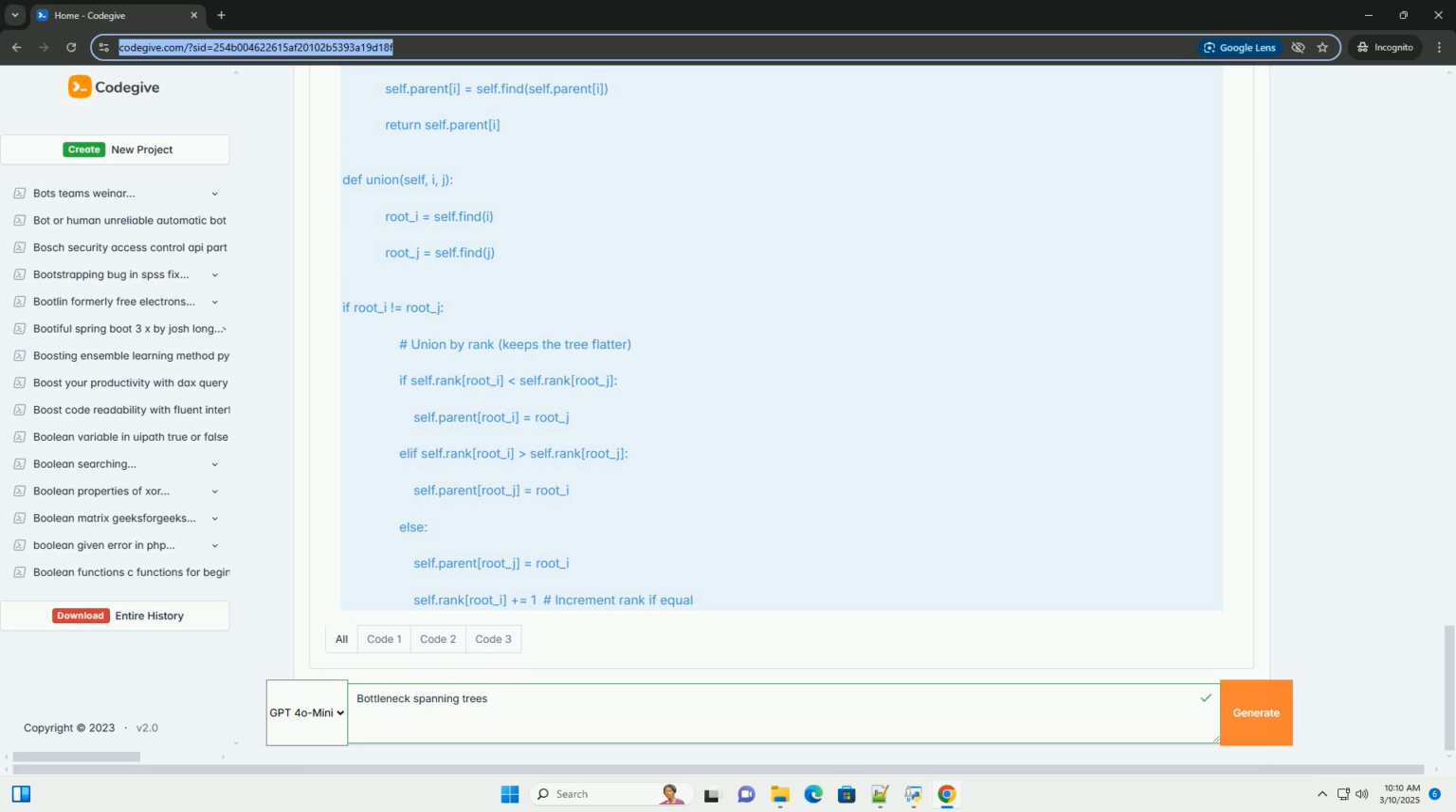Algorithms for finding bottleneck spanning trees. There are several ways to find a bottleneck spanning tree. The key is to leverage techniques from MST algorithms. Here are the main approaches.